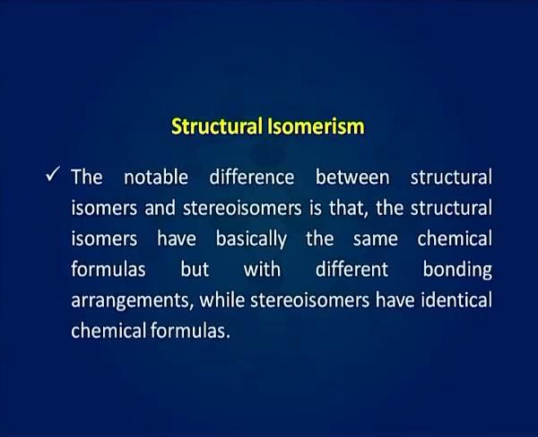Structural isomers, as their name implies, differ in their structure or bond type. This is different from stereoisomers, which differ in where the ligands are attached but still have the same kinds of ligands attached. The notable difference between structural isomers and stereoisomers is that structural isomers have basically the same chemical formulas but with different bonding arrangements, while stereoisomers have identical chemical formulas.